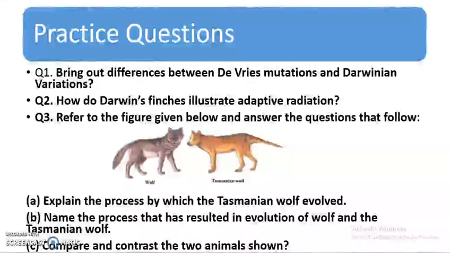Now, after finishing the topic, let us see some practice questions. Question number 1, bring out differences between de Vries mutations and Darwinian variations. Question number 2, how do Darwin's finches illustrate adaptive radiation? Question number 3, refer to the figure given below and answer the questions that follow. A part of the question is explain the process by which the Tasmanian wolf evolved. B part is name the process that has resulted in the evolution of the wolf and the Tasmanian wolf. And the C part is compare and contrast the 2 animals shown.